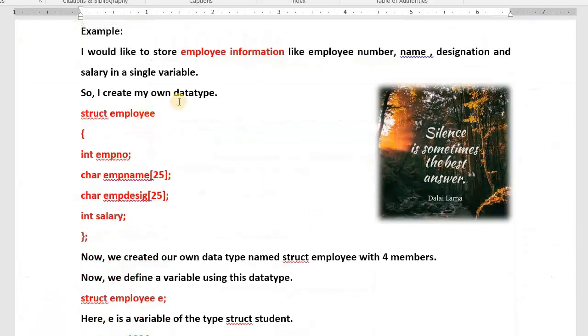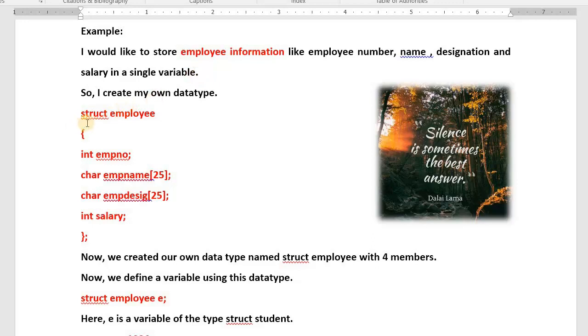Now I would like to store employee information. I want to store employee number, employee name, employee designation, employee salary in a single variable. We don't have such a data type. Let us create our own. How to create? Just now I taught you.